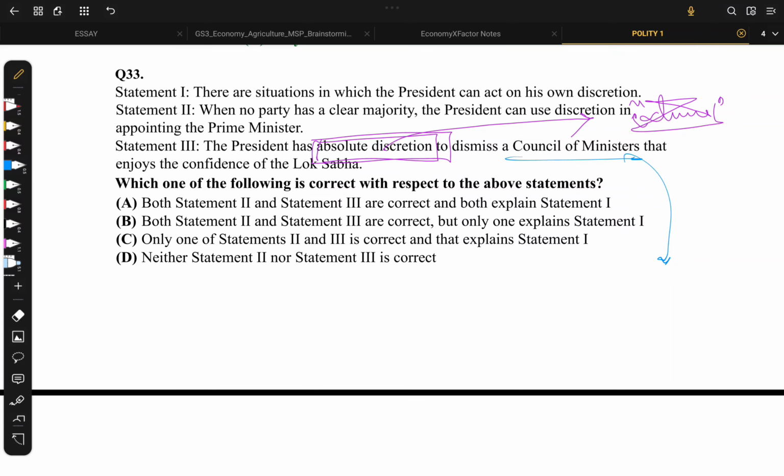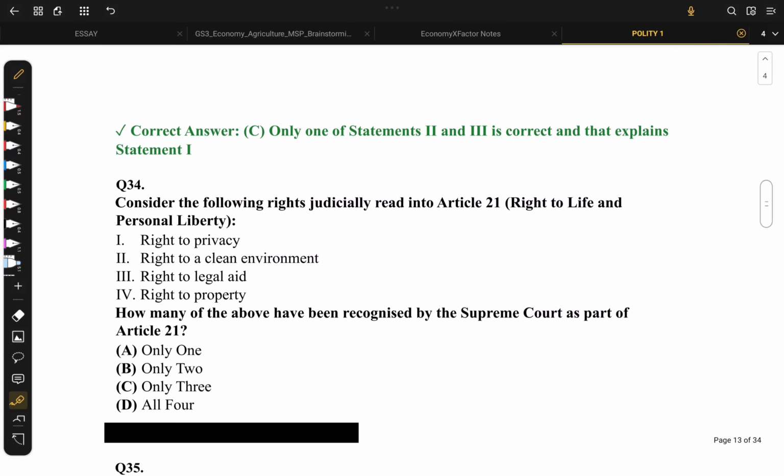If the prime minister wishes to dissolve the Lok Sabha before completion of the term, then he can advise the president, and the president may do so. But in this option, only 2 is correct, and it is explaining option 1. So it is option C. Yes.